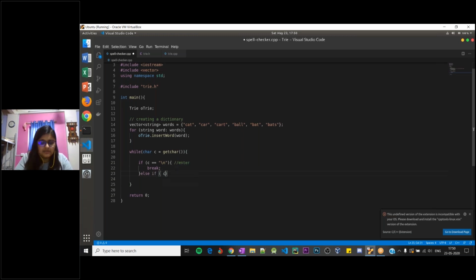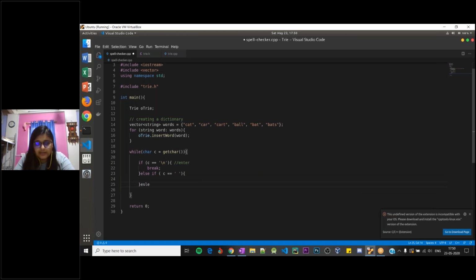Else, if the user is entering a space, what I need to do is check whether the previously entered word is present in the dictionary. So I need a mechanism to store a previously searched word.